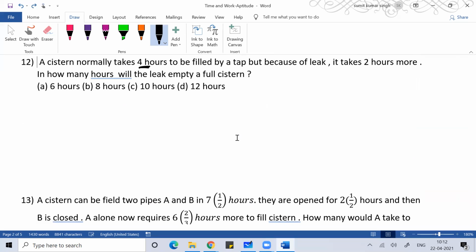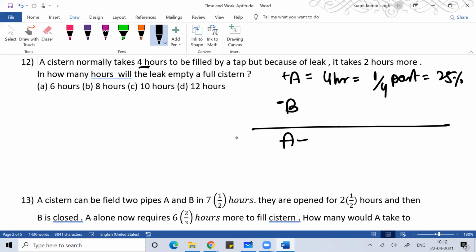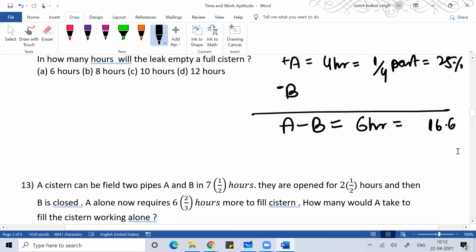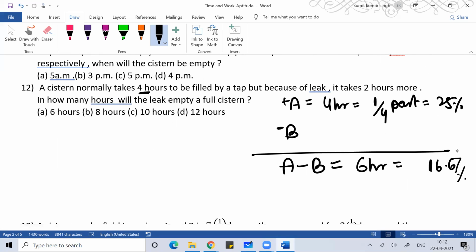So inlet pipe, suppose A is the inlet pipe. It can do the work in 4 hours. 4 hours means every hour it does 1/4 part, which means 25% of the work every hour. The leak is the outlet, and when the leak is also working, A minus B takes 2 hours more, which means 6 hours. So instead of doing 25% of work, it is able to do 16.67% of work. So how much percentage of work is B destroying? That is 8.33% of work.